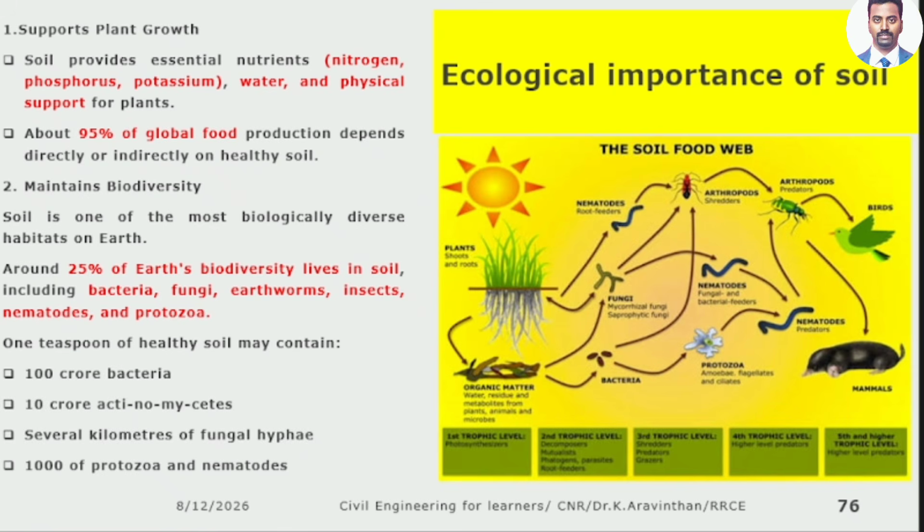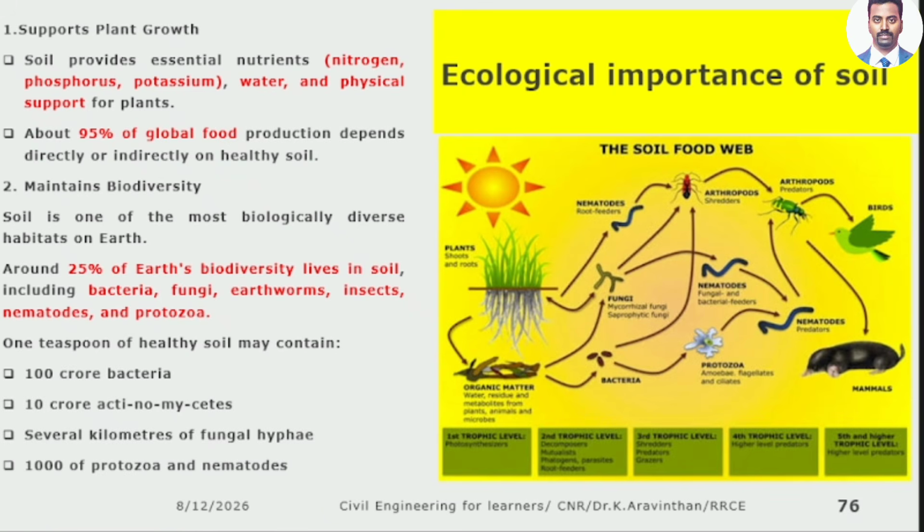Nematodes consume the roots. Sir, what consumes the nematodes? Arthropods, a higher living organism than this. Further predators take care of these shredders, and finally birds. Sir, where do the birds get their food? They always peck into the soil. Why? Because you have arthropods. In the same way, the roots are taken in by the fungus, and the fungus is consumed by these arthropods. So again there is a food web. Finally, you have mammals here.